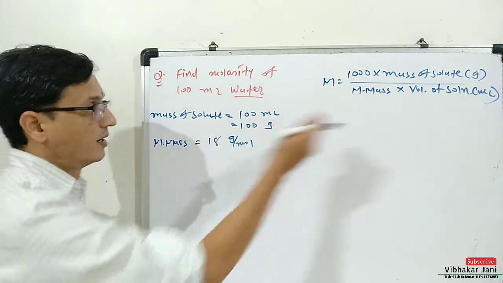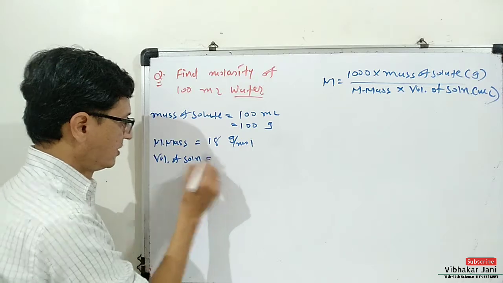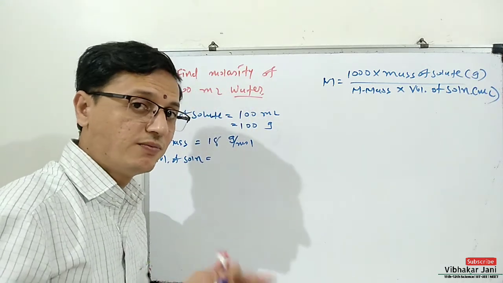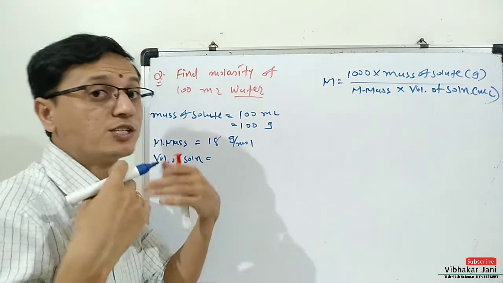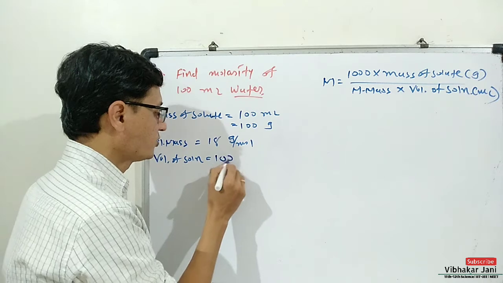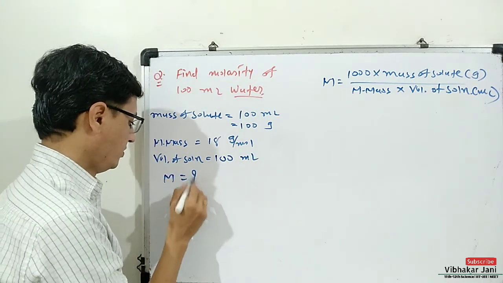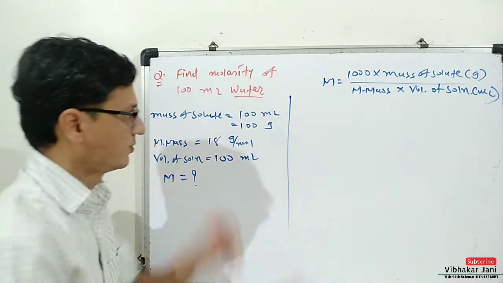And volume of solution. Here 100 ml water is given, and as I told you, if we have pure water, then you can consider it as solute, solvent as well as solution. So the volume of solution is also 100 ml, and we are asked to find molarity. Now let us put all these values in this formula.